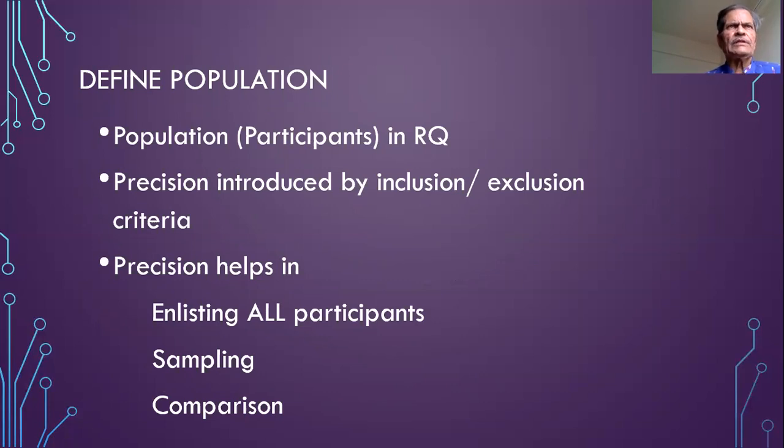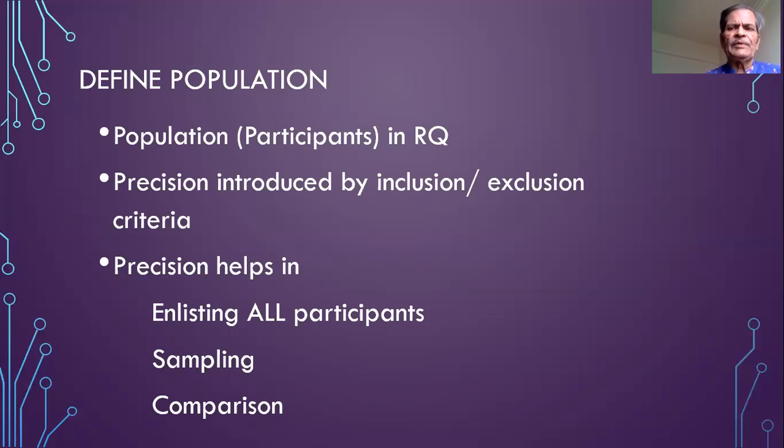A good research question gives an indication as to who will be the participants, and it will indicate the population or participants for a study. The precision in this is introduced by inclusion and exclusion criteria. All these inclusion and exclusion criteria cannot be mentioned in the research question.